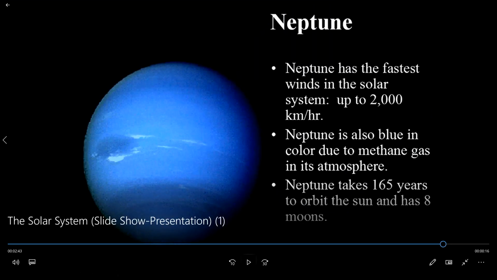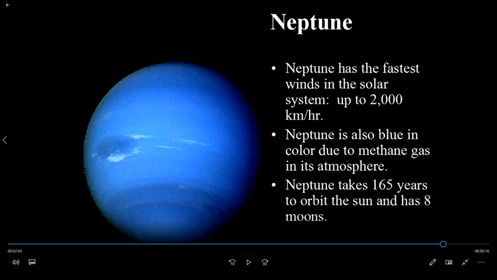Last is Neptune. Neptune has the fastest wind in the solar system, up to 2000 km per hour. Second point, Neptune is also blue in color. It also appears blue in color due to methane gas, as its atmosphere is also filled with methane gas, which appears blue in color.